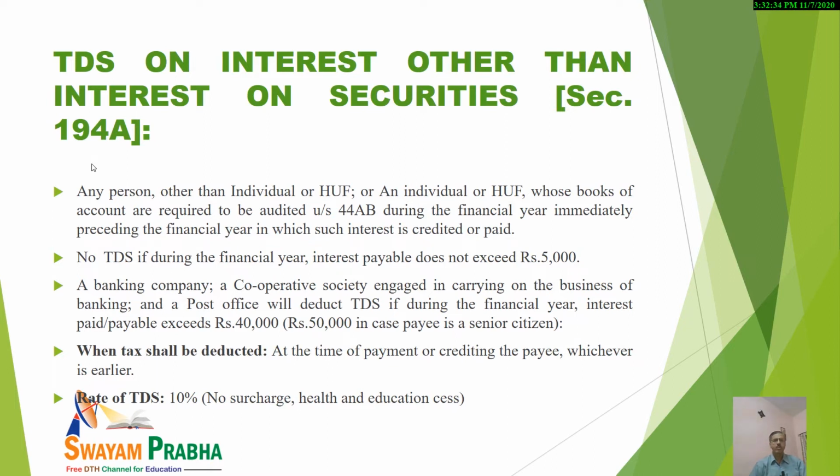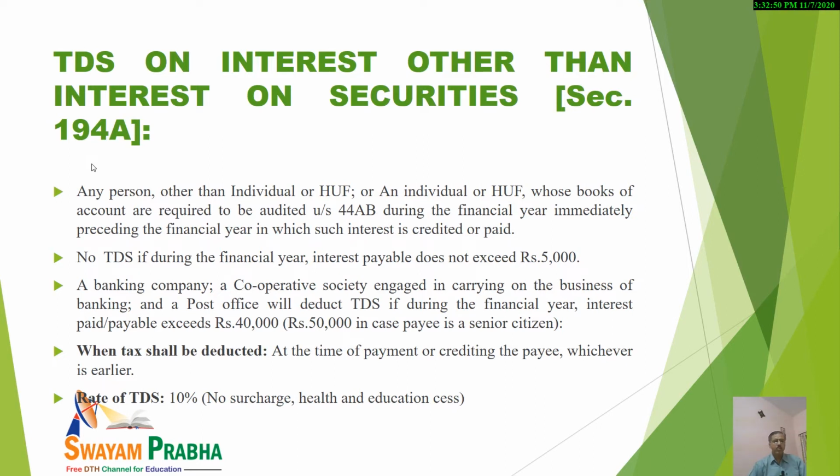So it should be noted. The TDS on interest other than interest on securities: in case the interest payable is up to 5,000, no TDS will be deducted.